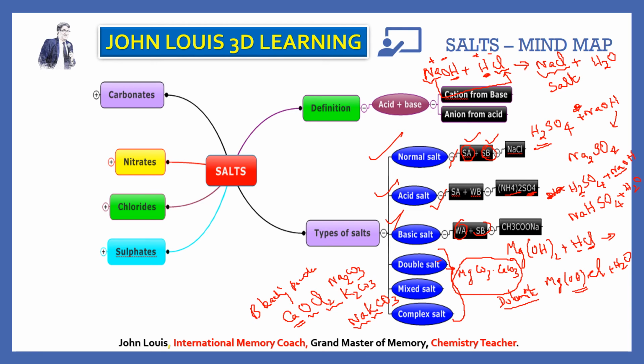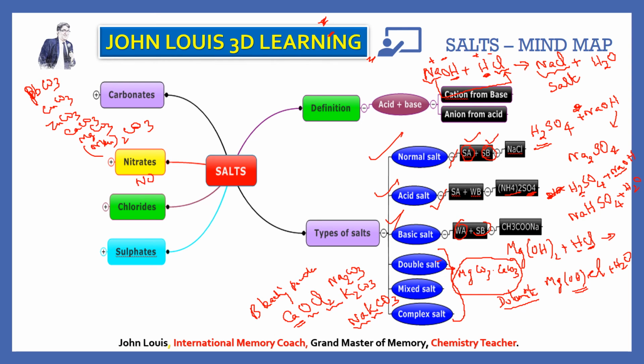Okay, again now if you take specific examples, based on the acid radical, that is the negative ion, the salts can be classified. Carbonate salts, carbonate means what? All sorts of carbonates you can take. You can take lead carbonate, copper carbonate, so many things, no? So lead carbonate, PbCO3, lead carbonate, copper carbonate, zinc carbonate, calcium carbonate, magnesium carbonate, ammonium carbonate, (NH4)2CO3. So like this, so many carbonate salts are there.